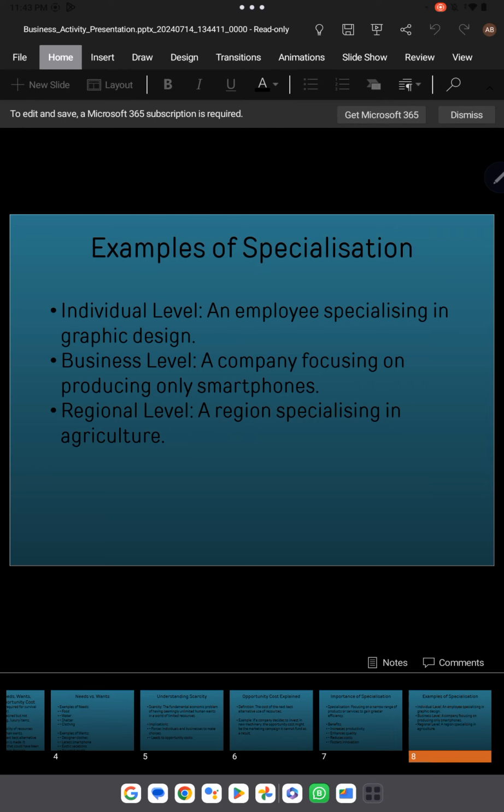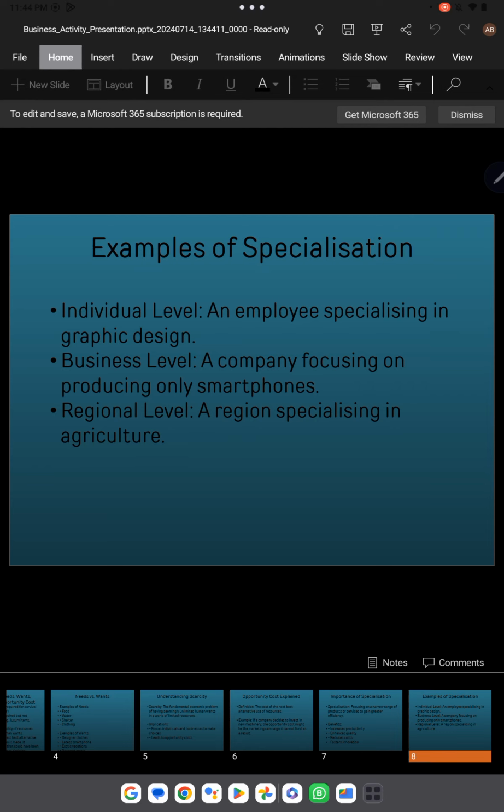So first of all, we have the individual level. Individual level means that we are talking about only one employee, who is specialized in graphic designing, in marketing, in finance, all in these things. So it means that we are talking about the specialization but on an individual level.